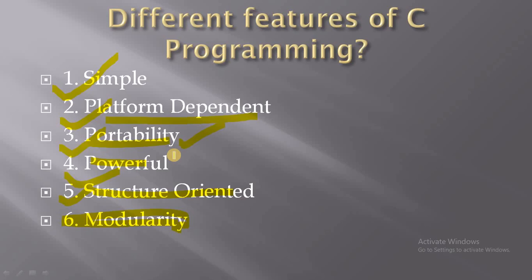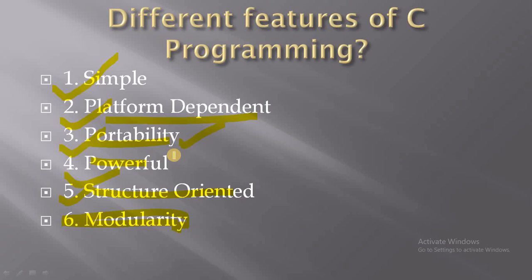After dividing the main problem into sub problems, you will write the solution for each sub problem. Then finally you will merge or combine all the sub problems' solutions into one solution.